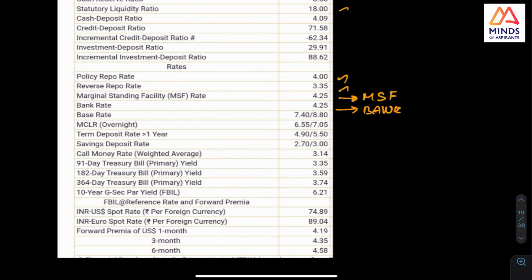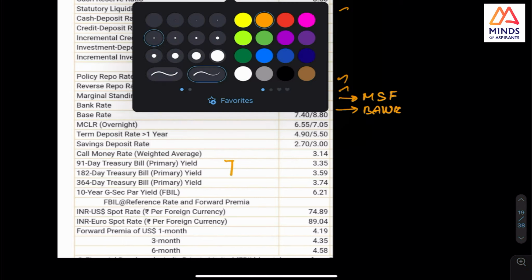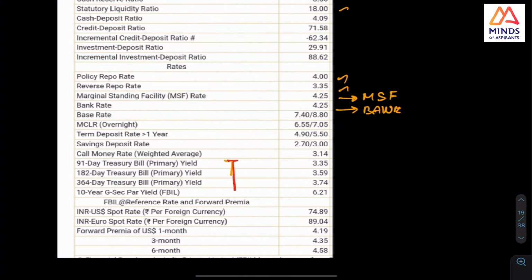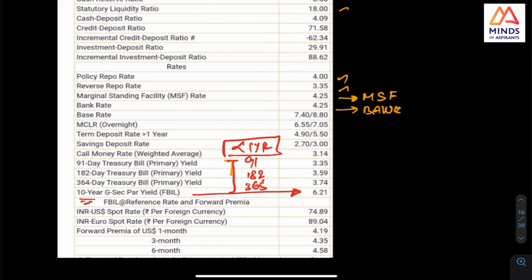Definition. This is the T-bill that I was talking about. See, look at this T-bill that I was talking about, and this is the 10-year. So this is the treasury bill, 91-day. See, it is less than 1 year, right? This is less than 1 year, and this is 10 years. So the government security that we were talking about has two types, and this MCLR has been raised as well. MCLR is fixed by RBI. This has been raised as well.